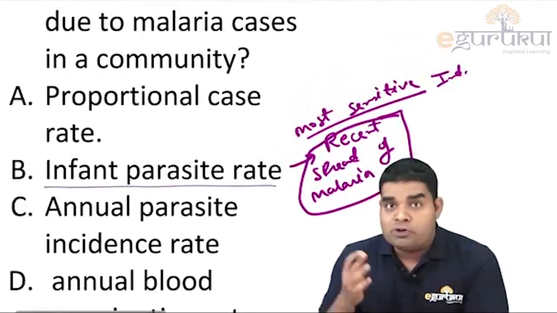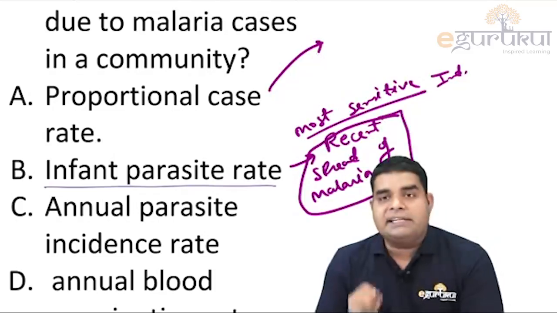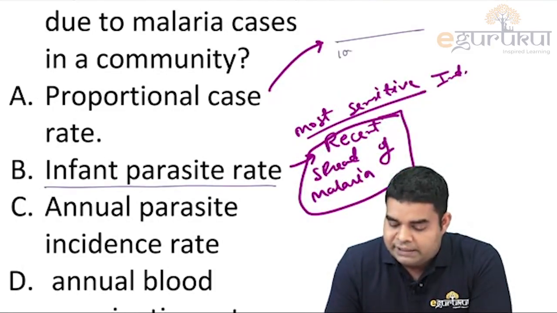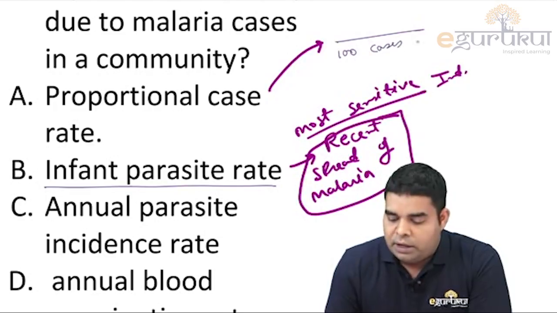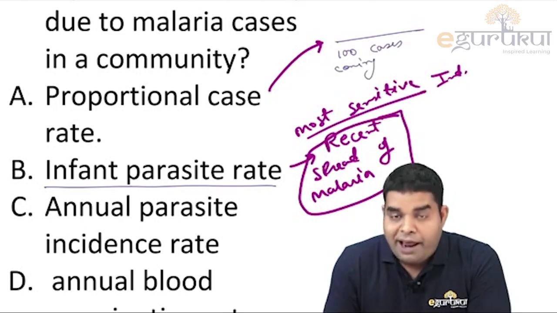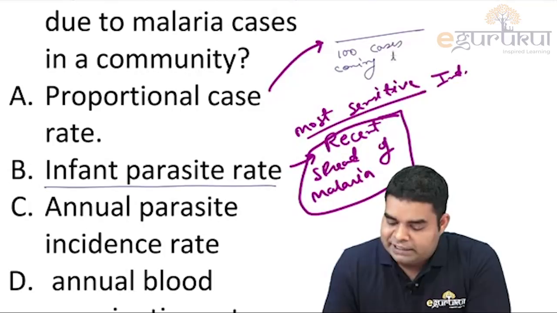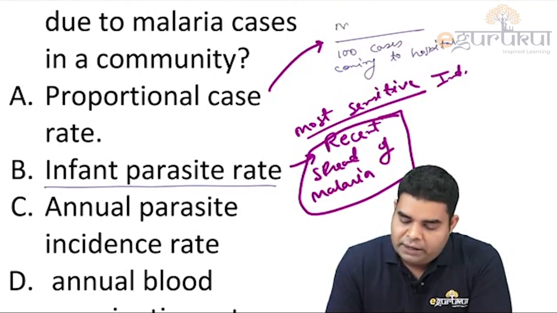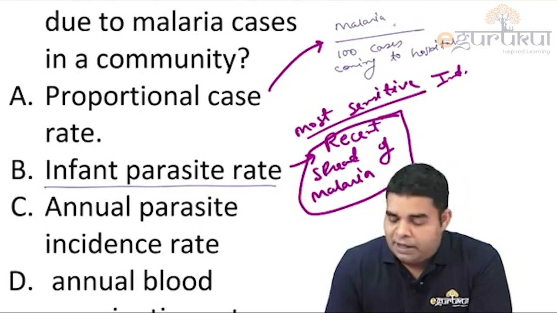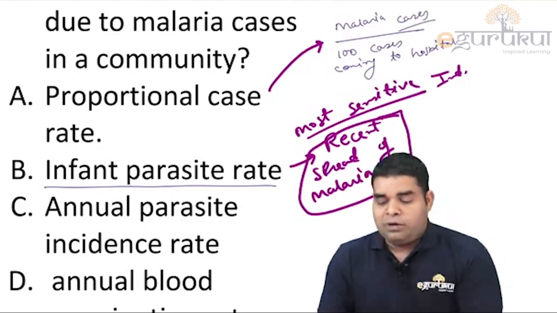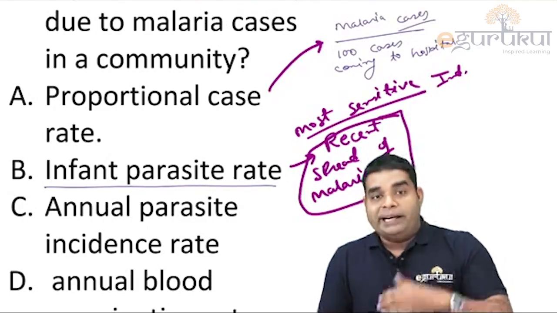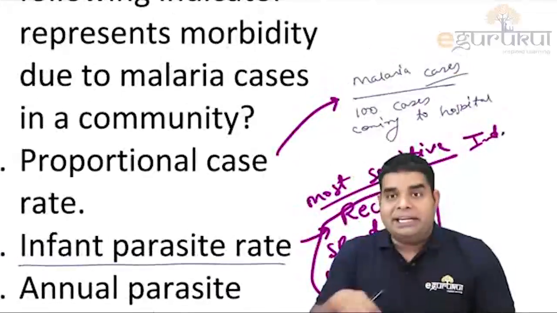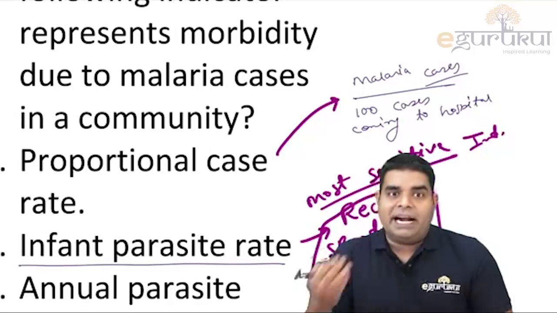Now, what is proportional case rate? Proportional case rate simply means that out of, let's say, 100 cases coming to hospital, how many are having malaria? If 20 have malaria, it means that malaria is a very common disease causing illness in that area.